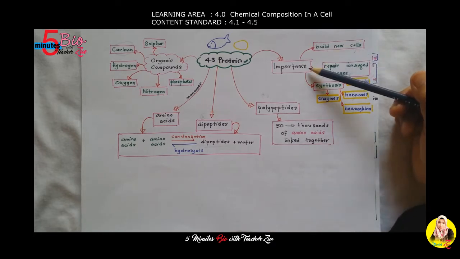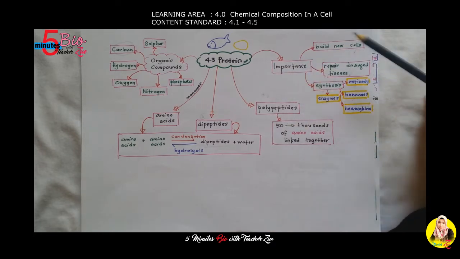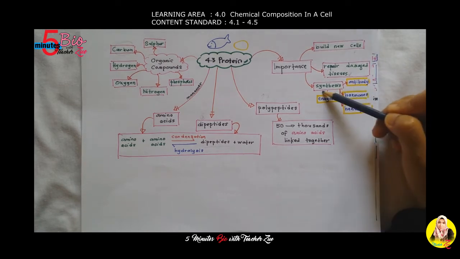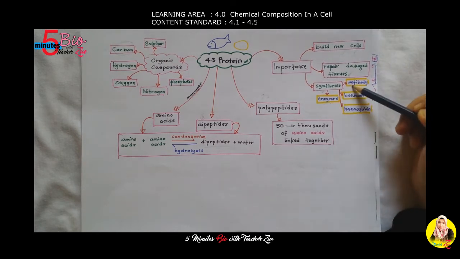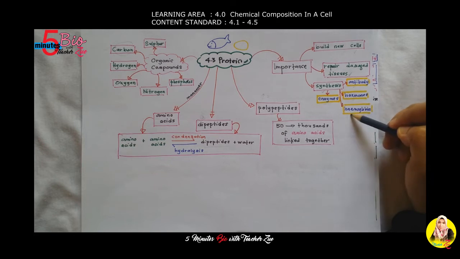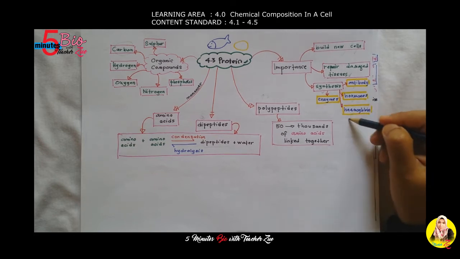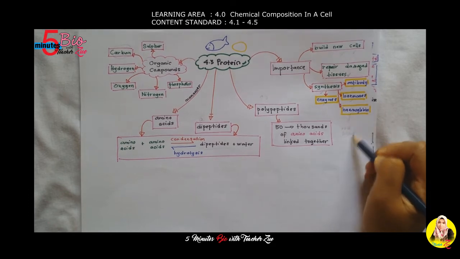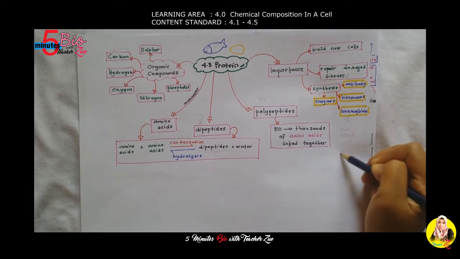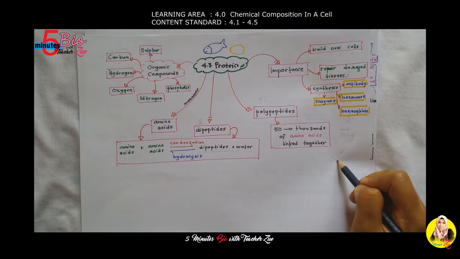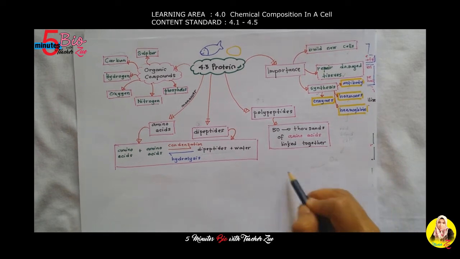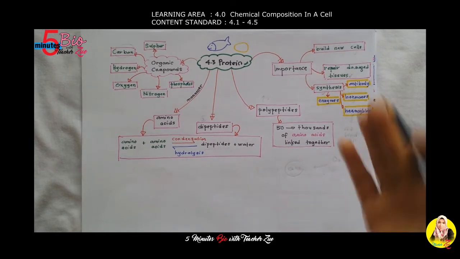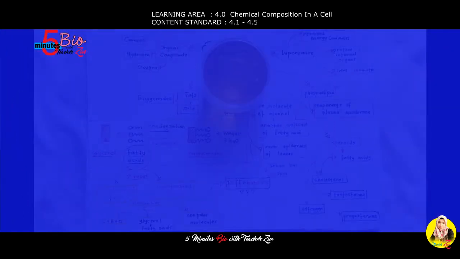Why do we need to eat more protein? Because protein builds new cells, repairs damaged tissues, and synthesizes enzymes, antibodies, hormones, and hemoglobin. Hemoglobin can be found in red blood cells. Red blood cells will transport oxygen in the form of oxyhemoglobin to our cells. Okay, I hope you understand this topic very well.